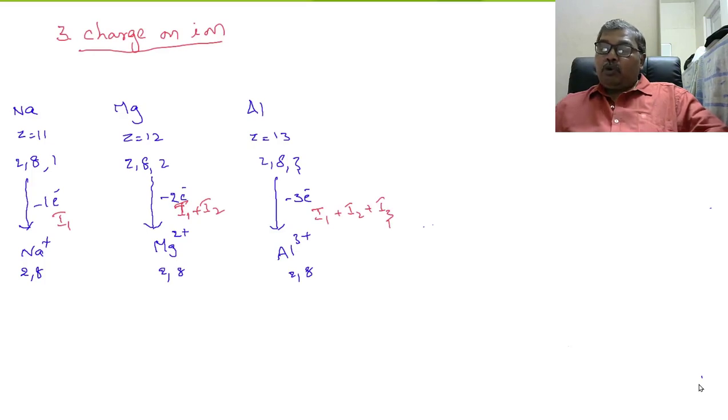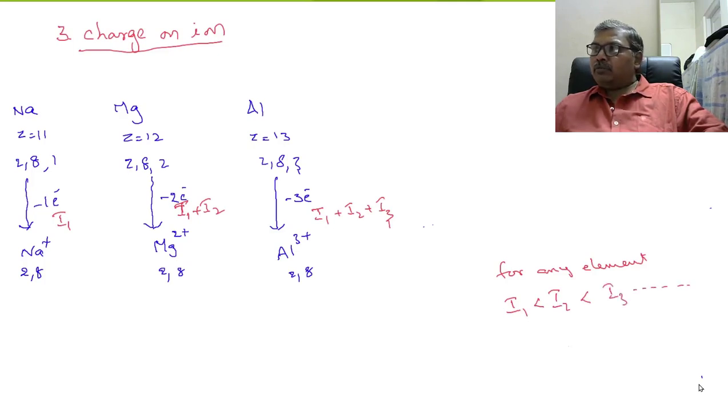Moreover, for any element, the first ionization potential value is less than the second ionization potential value, which is less than the third, and so on. So here only I1 is required for sodium. For magnesium, I1 is required plus I2, which is greater than I1.